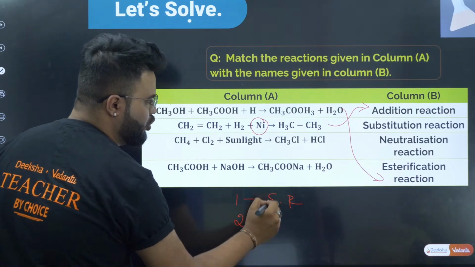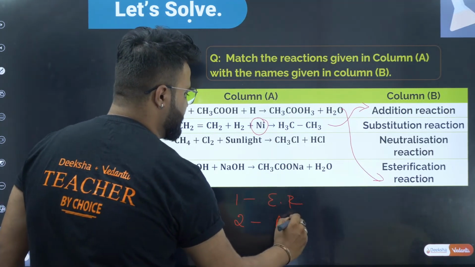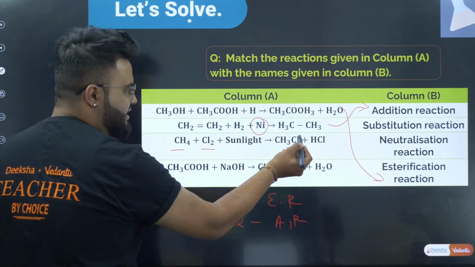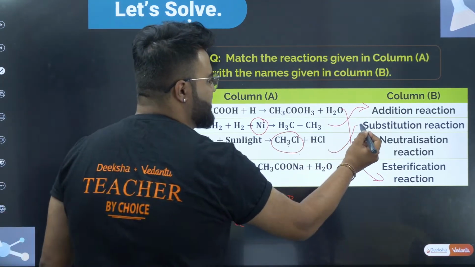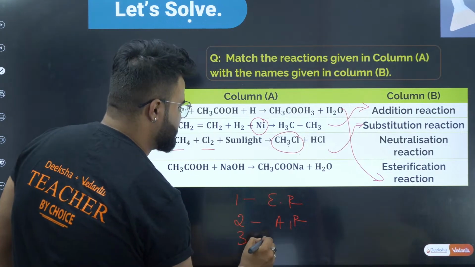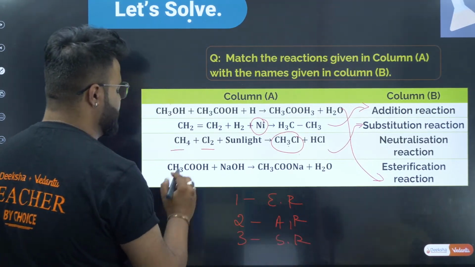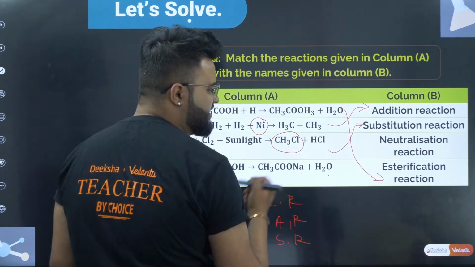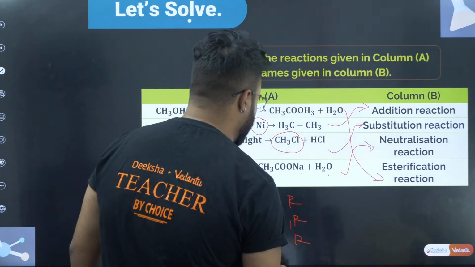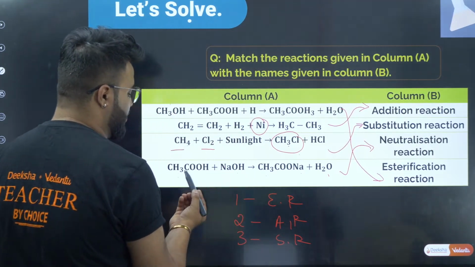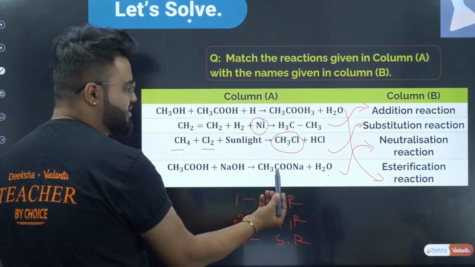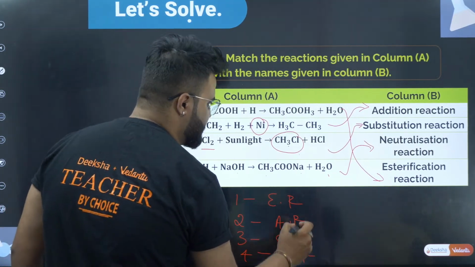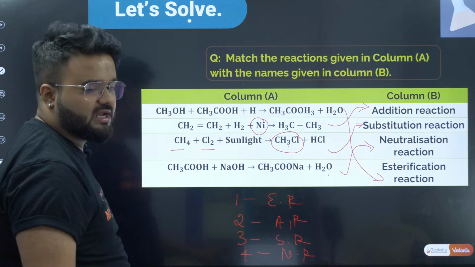Here, addition of hydrogen in the presence of nickel is known as addition reaction. Therefore, 2 is addition reaction. Therefore, CH4 with Cl2, here in the place of H a Cl is added, therefore it is a substitution reaction. CH3COOH with NaOH forms sodium ethanoate plus water, therefore it is nothing but neutralization, the salt. So acid plus base gives us salt plus water, therefore the fourth one is neutralization reaction. Therefore this is your correct answer.